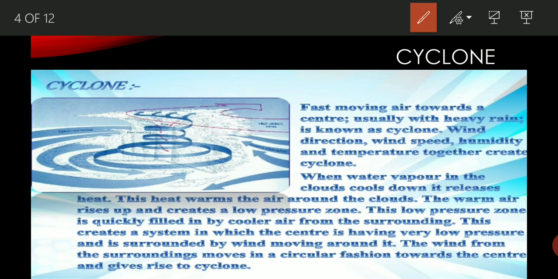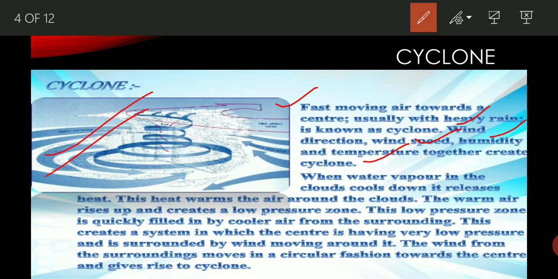So firstly, let's start. What is a cyclone? Fast moving air toward the center, usually with heavy rain, is known as a cyclone. Again, I'm repeating: fast moving air toward the center, usually with heavy rain, is known as a cyclone. The conditions required for the formation of a cyclone are wind direction, wind speed, humidity, and temperature. Together, these conditions form a severe condition which causes a cyclone.